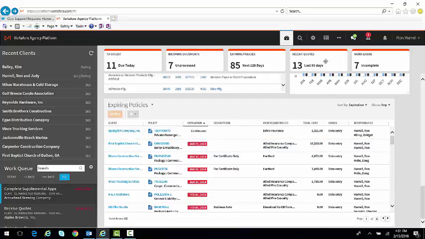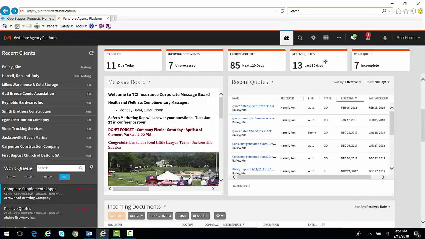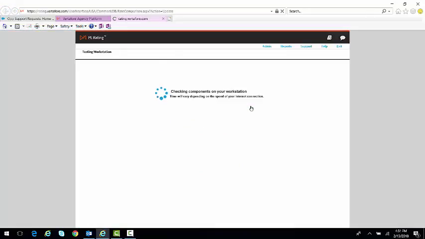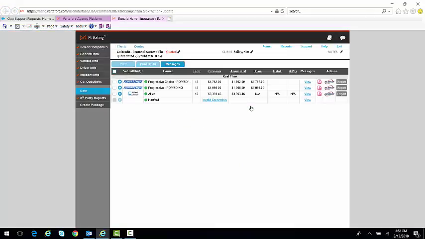Also, for personal lines staff, there might be an integration here to the recent quotes, and I can always come here and click on a quote that might be pending and go right back into the rating system. Just a very nice way to integrate the two systems together that you don't have today.